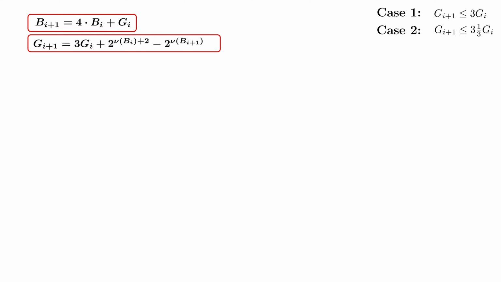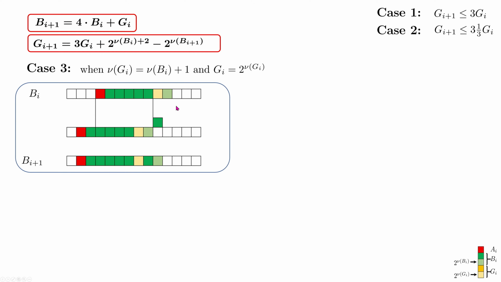Now we can progress to the third and the last case. In this case, we have the lowest bit of GI shifted one position to the left from the lowest bit of BI, but in this case GI is equal to its lowest bit, which means that this GI is just a single bit. The situation described in this case is presented on this picture. We see that after multiplication of BI by 4 and after adding GI, we've got this BI plus 1, which, as we can easily see, means GI plus 1 is equal to 4 times GI. It is shifted 2 positions to the left.